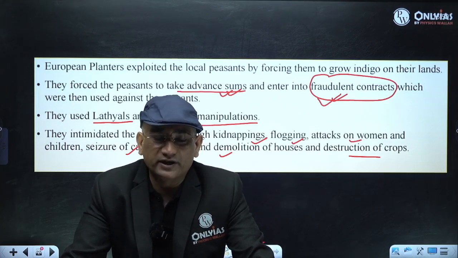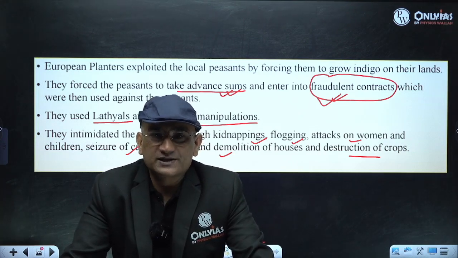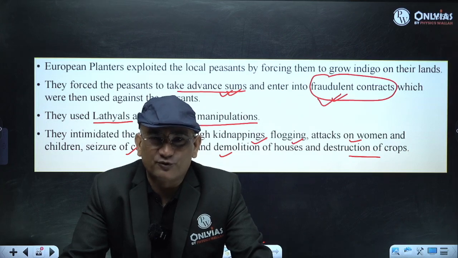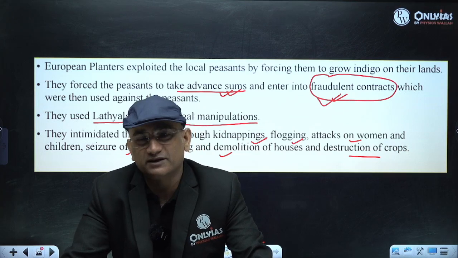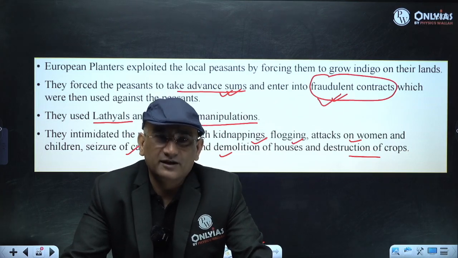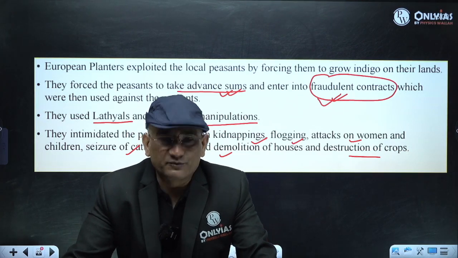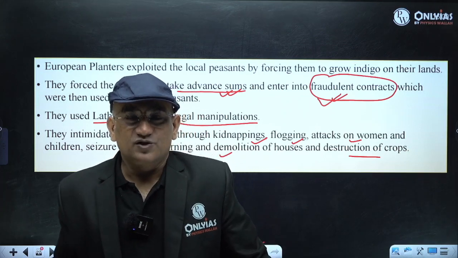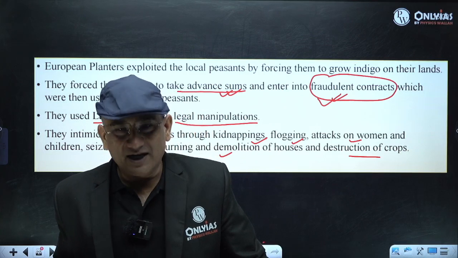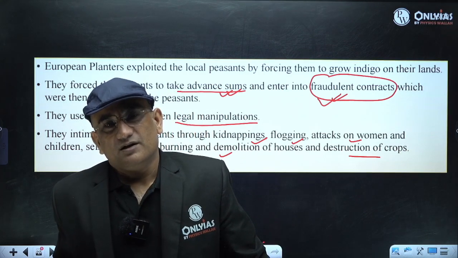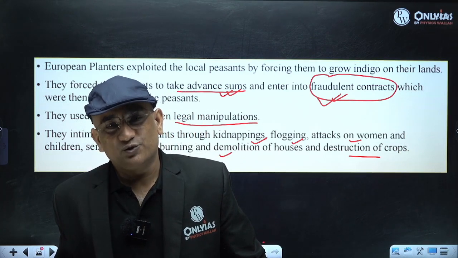So the indigo revolt was actually a very good example of force, forcing the peasant to produce at any cost without paying the price of it. But an indigo commission was constituted. So one of the results of this indigo revolt was the constitution of that commission.